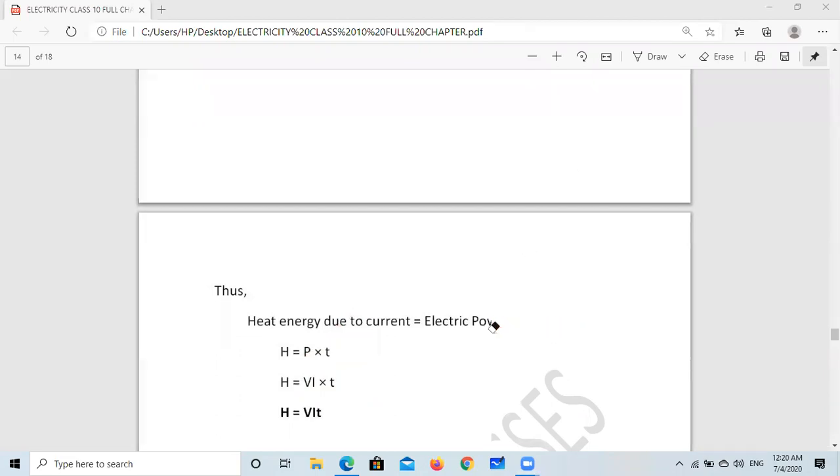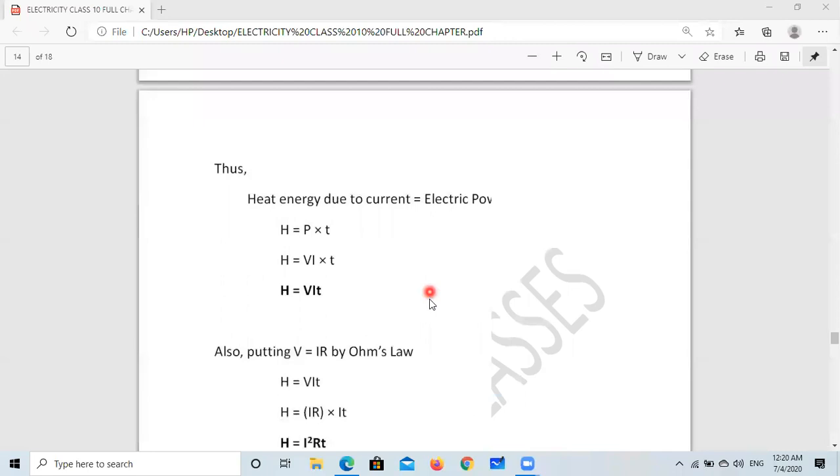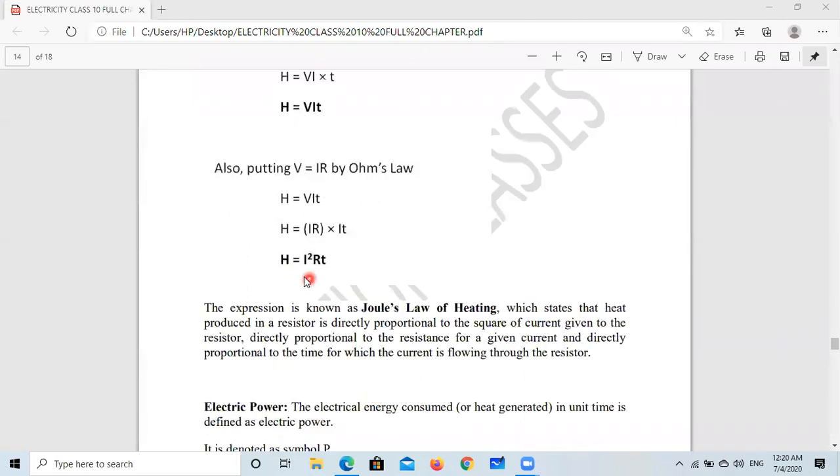Now we do some more calculation to get Joule's law. Here, we know V is equal to IR. So in place of V, we can put IR. So IR into IT, I square RT. So H equal to I square RT. And this is known as Joule's law.